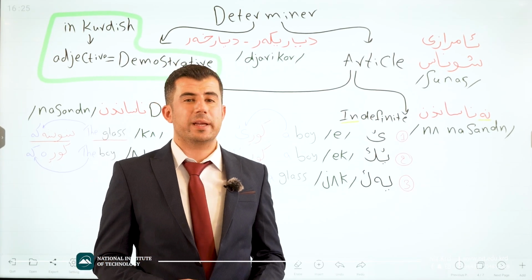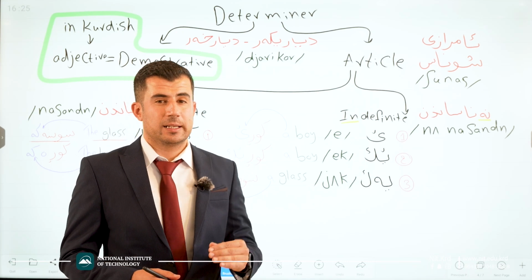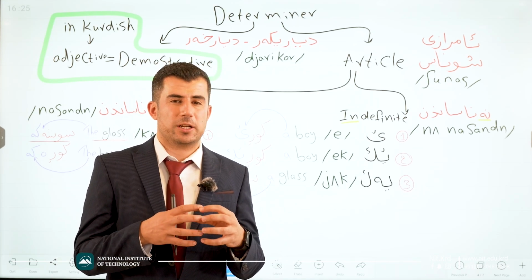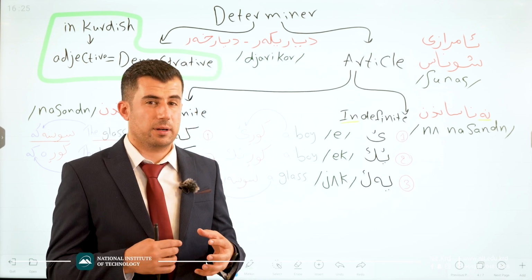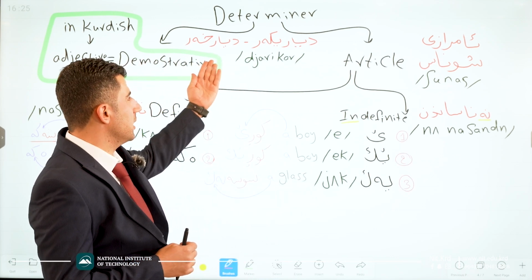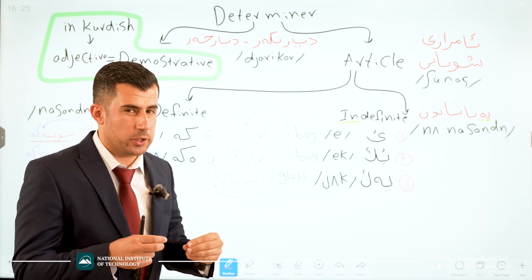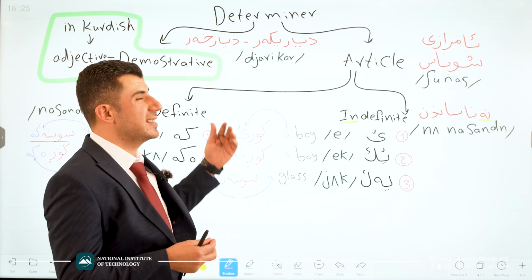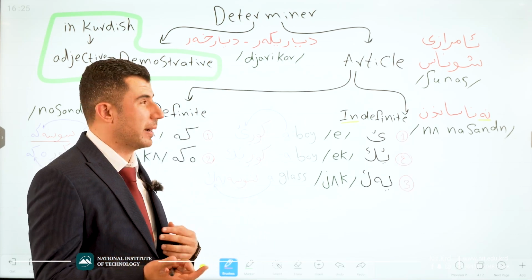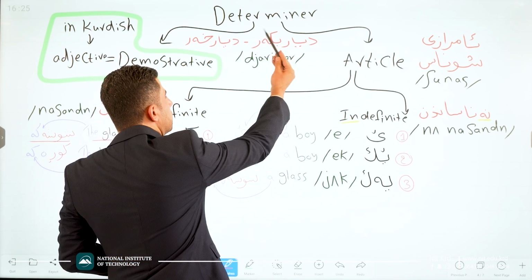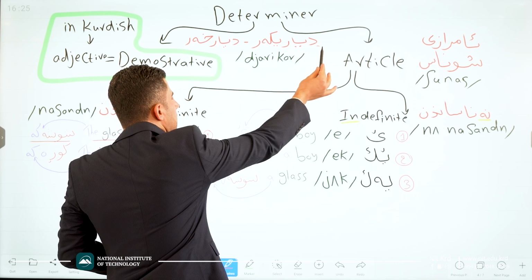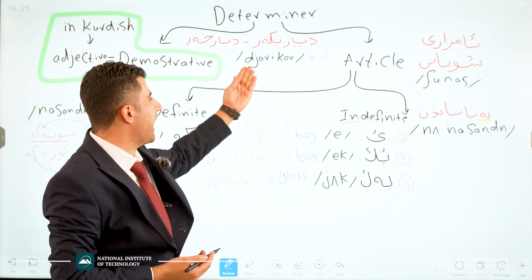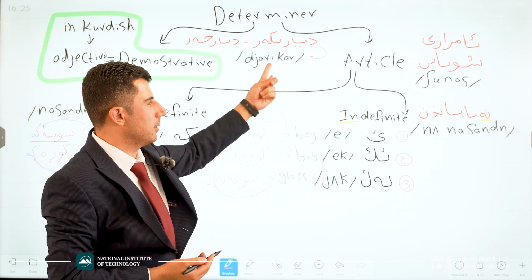After noun, we have determiners. Nouns, determiners, and adjectives are somehow just one package, because mostly they come together. Determiners in Kurdish language, we say diyari ker. Also, we can use diyar kher. Both are correct. But for Kurdish pronunciation of diyari ker, we have to use this one. I use this one right now.